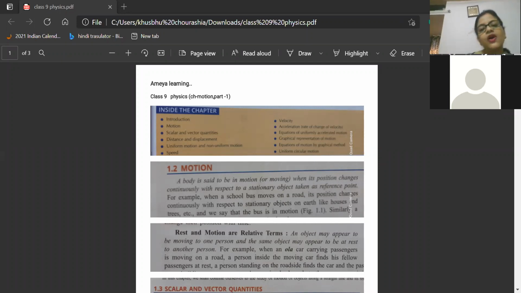Now I'm giving you a condition. You are inside a bus. Now tell me which one is at rest and which one is in motion. You are inside a bus and the bus is moving. Then which one is at rest and which one is in motion? We are moving while we are inside a bus. I want you to sit in one place, Avinash, and then tell me what is at rest and what is in motion when you are inside a bus.